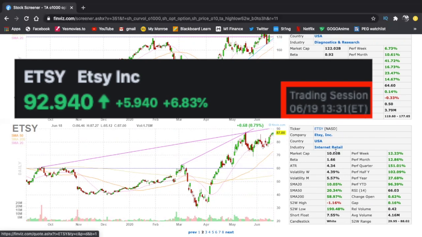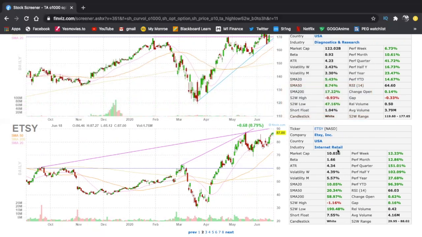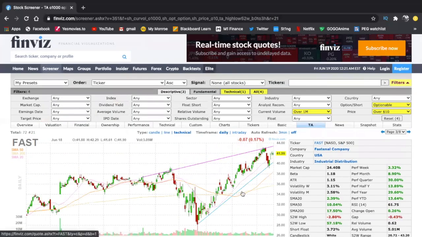Internet retail, that's also a sector that's starting to get really, really hyped. So I believe Spotify was one of them. Same kind of internet stuff. You get the point. Basically, this is about to break out. So definitely one of my stocks that I'm adding in. Actually, that's probably the number one stock so far.